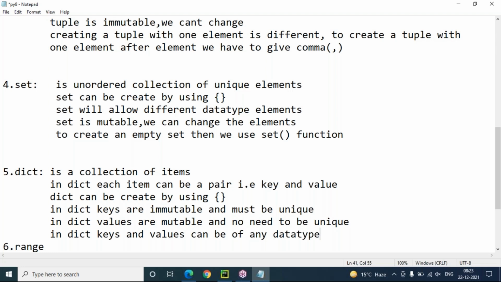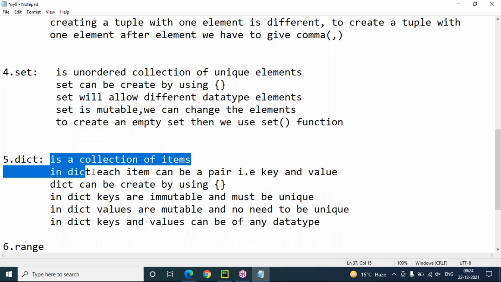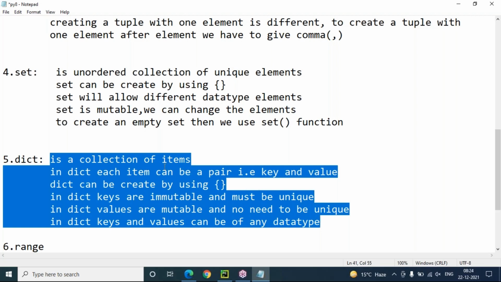List is mutable, so we cannot use a list object as a key in dictionary. Which is immutable, we can place into key location. I will show you clear practical implementation when I cover dictionary functionality. As of now, these are the rules and regulations related to dictionary.